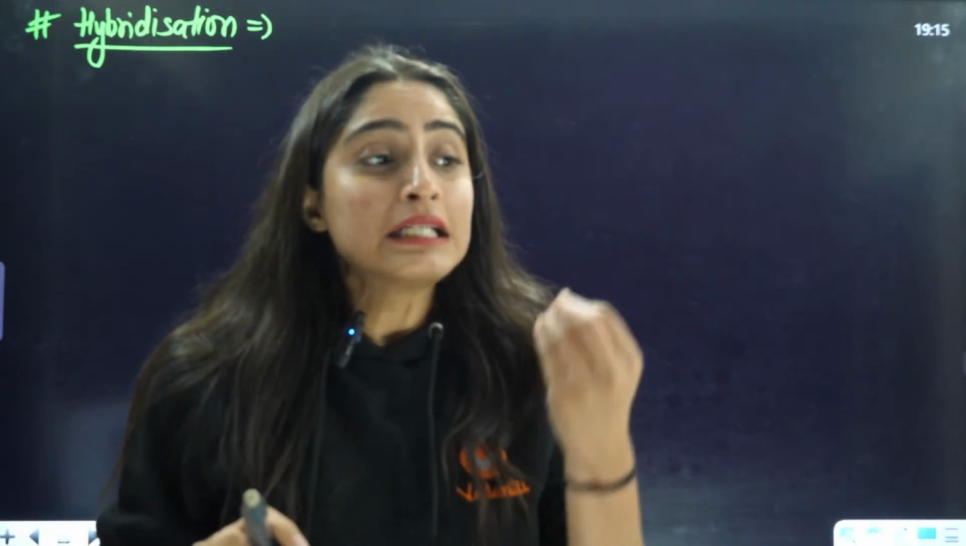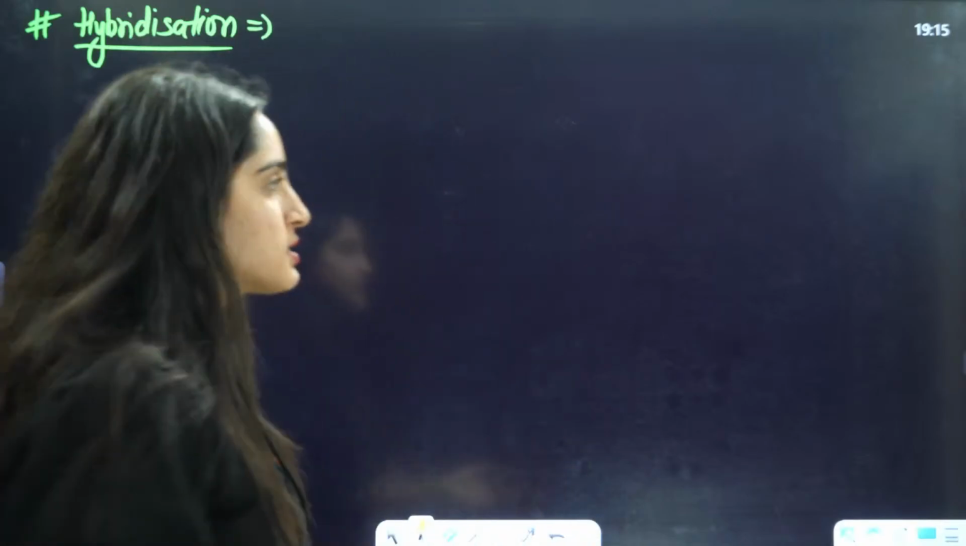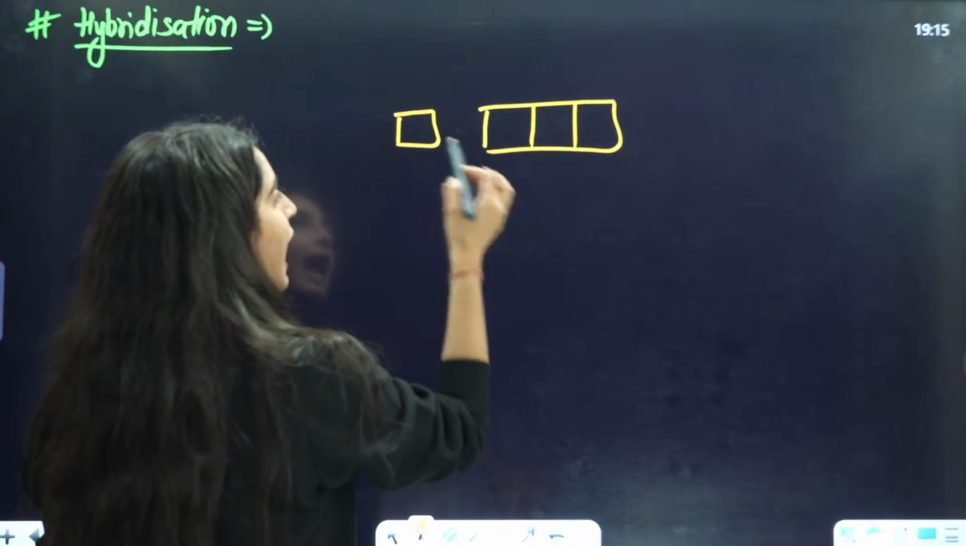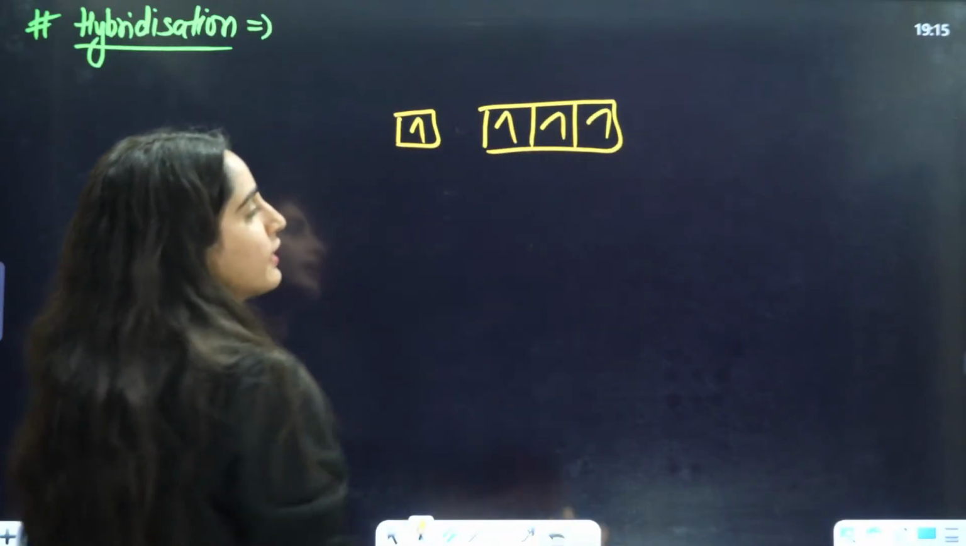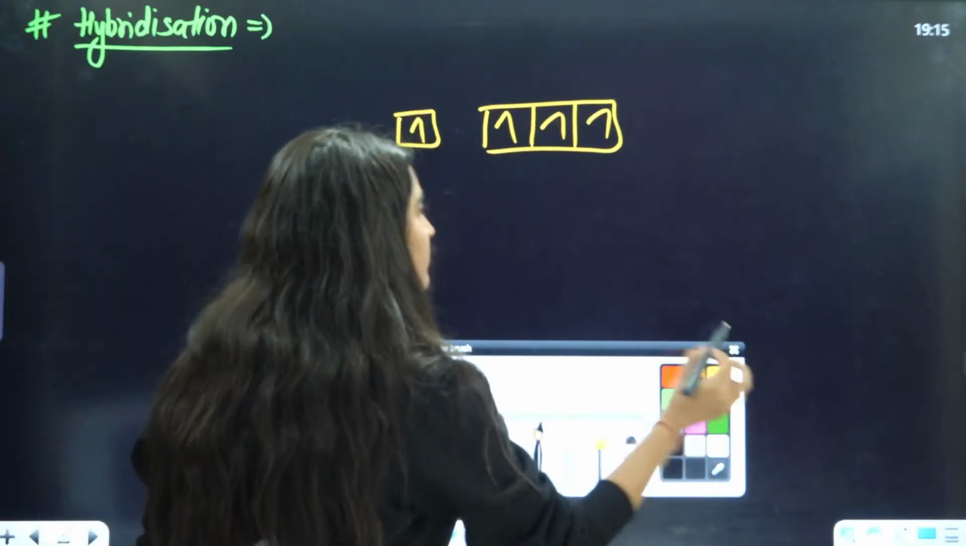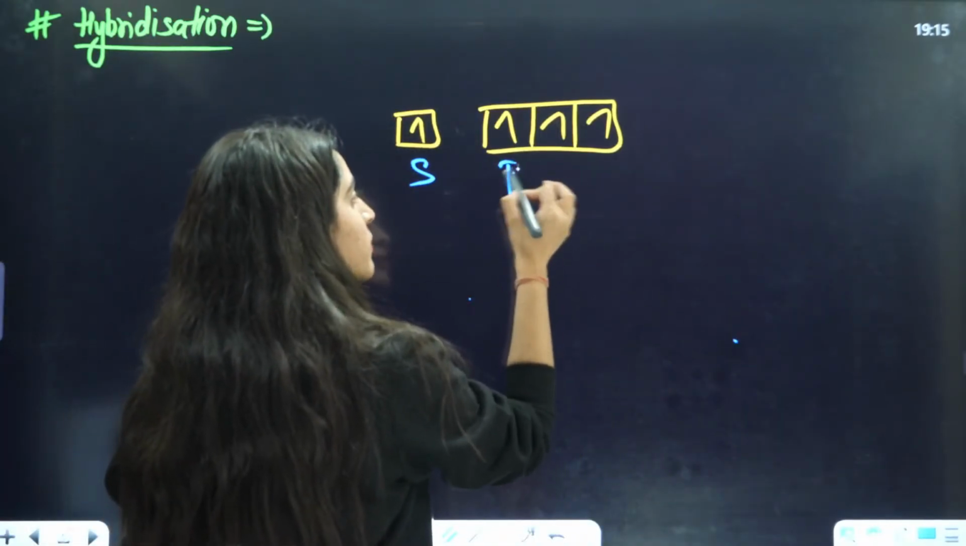In hybridization, for example, you have this s orbital, this is the p orbital, and this is one electron, one electron, one electron, one electron. It has, for example, 4 electrons here. Now this is the s and this is the p orbital.